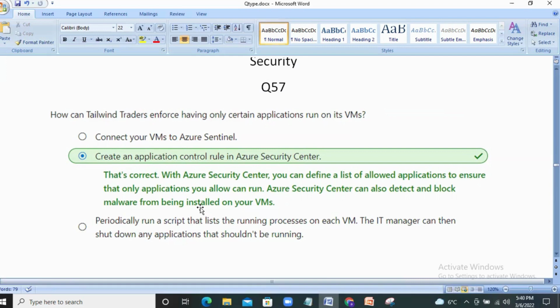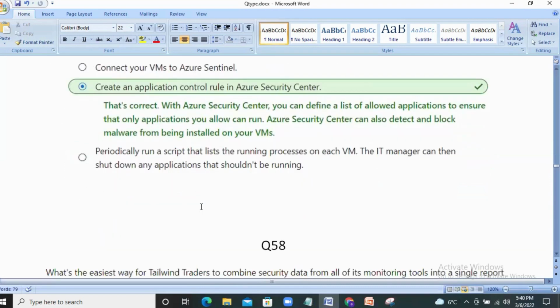With Azure Security Center, you can define a list of allowed applications to ensure that only applications you allow can run. Azure Security Center can also detect and block malware from being installed on your VMs. The other two are not matching or relevant for this question. Hence, you can go for the second option here.